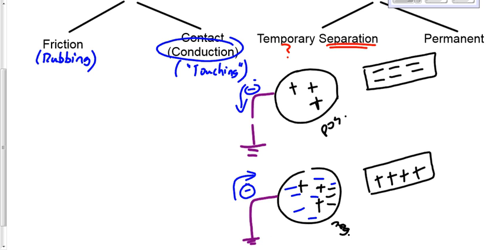How do I make it permanent? Quick, how do I make it permanent? Cut the ground wire, remove the ground wire. The electrons want to go back down, but they can't. They stay where they are. Now it's permanently negatively charged.